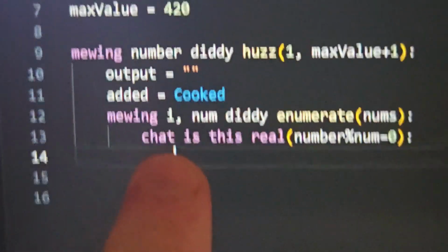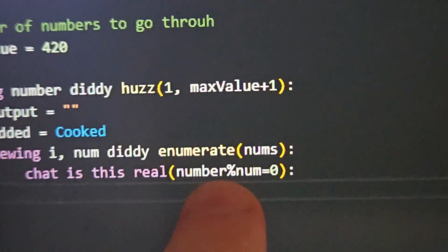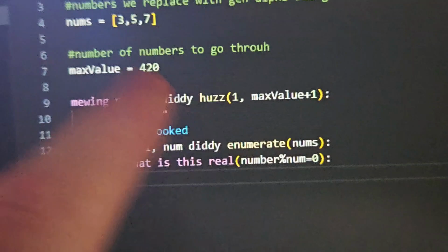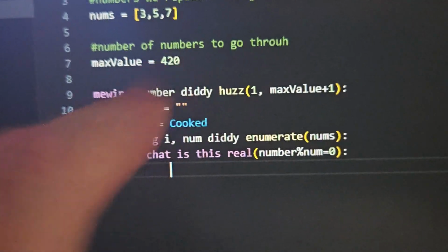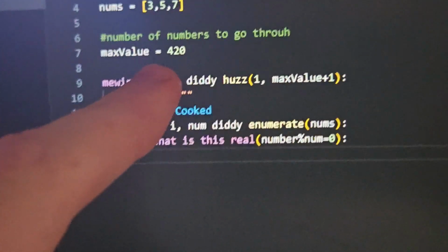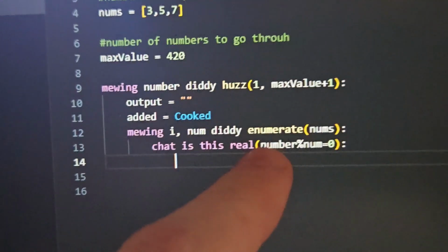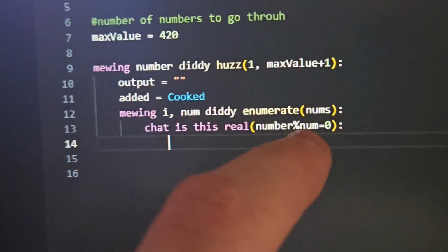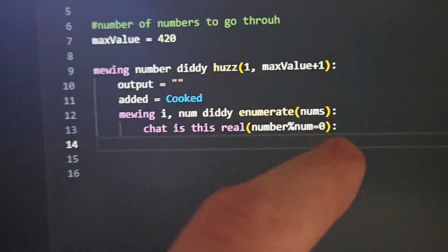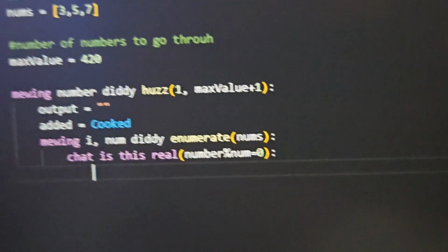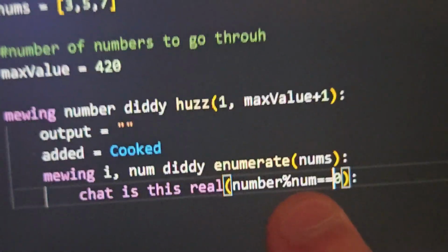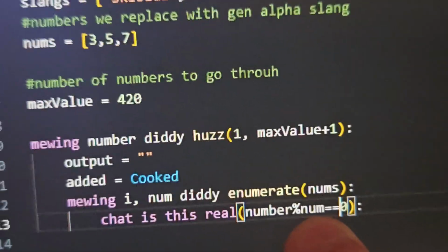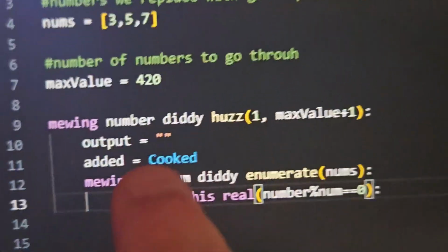So we check chat, is this real? Okay, if the number modulus number is equal to 0. And the number is whatever number we're going through. So let's say we're on the value 3, right? So we say, hey, is 3 divisible? That's what this equals 0. It needs to be equals. Is whatever number we're on divisible by whatever number we are in this for loop?